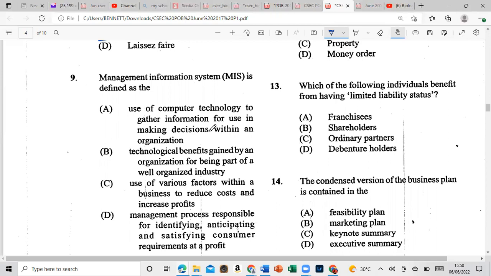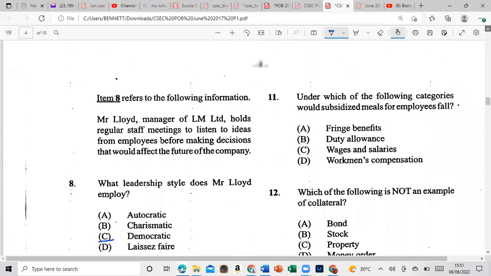Or is it D, management process responsible for identifying, anticipating, and satisfying customers' requirements at a profit? What do you guys say for that? It's A, use of computer technology to gather information for use in making decisions within an organization. As it suggests, it's meaningful information.